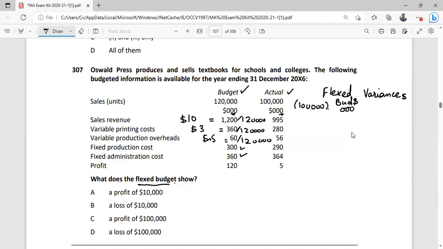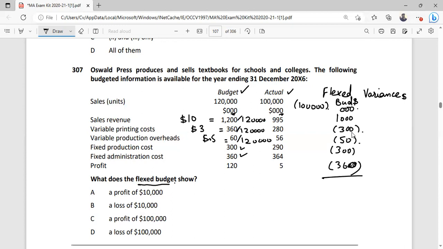We are preparing with triple zeros, so we will say 1,000, which means 1 million. 3 multiplied by 100,000, it means 300. 0.5 into 100,000, it means 50. Budgeted fixed cost will remain the same, 300 and 360.